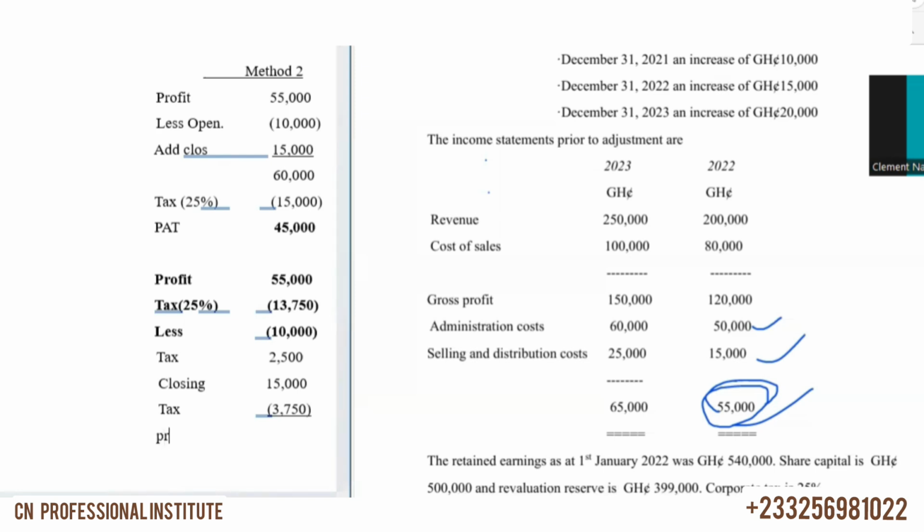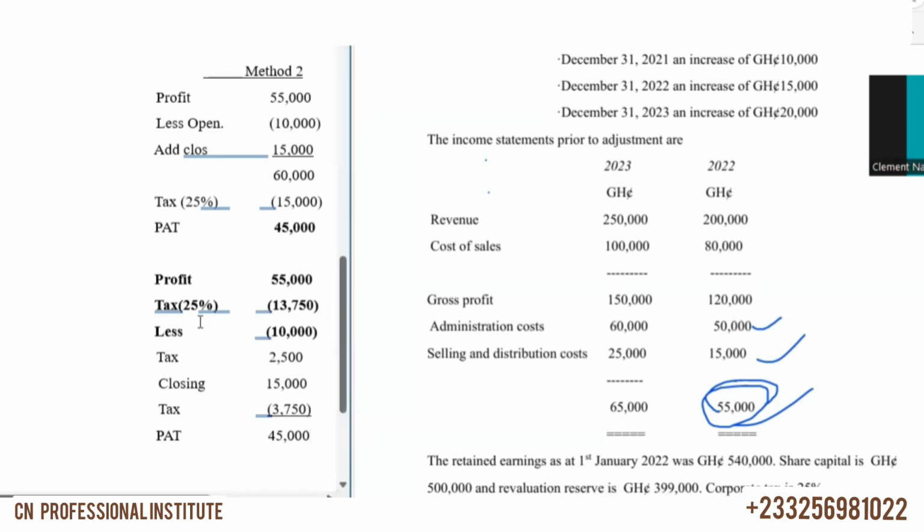I want you to really understand what you are doing. So this will be your profit after tax. You get the same 45,000, right? Okay. So you can do it this way. Just know that this profit here, 55,000, has not been taxed in the question. So you have to find the tax element and deduct. Then you less the opening inventory. We add back the tax element. Then we add the closing inventory and we less the tax element. We said it's the other way around, right? If you are doing adjustment by lessing the difference or by lessing the item, you have to add the tax element and vice versa.